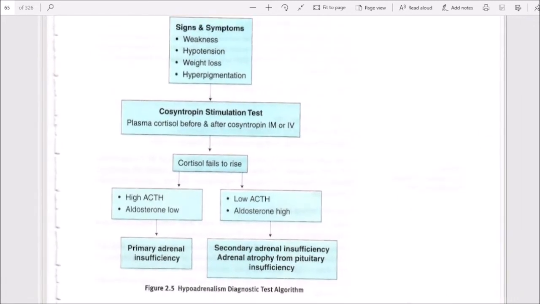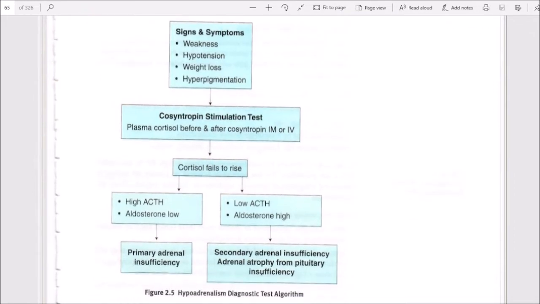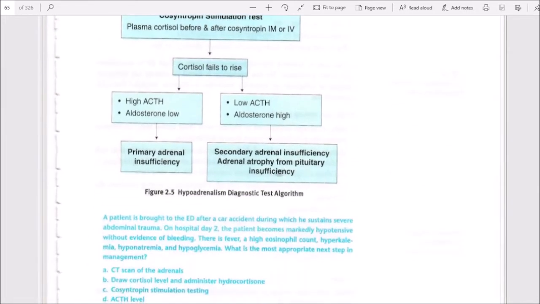Figure 2.5, Hypoadrenalism Diagnostic Algorithm. The patient will come with symptoms of weakness, hypotension, weight loss, and hyperpigmentation. We do cosyntropin stimulation test. Plasma cortisol before and after cosyntropin intramuscular or IV. Cortisol fails to rise. High ACTH and aldosterone is low: primary adrenal insufficiency. If low ACTH and aldosterone is high: secondary adrenal insufficiency, adrenal atrophy from pituitary insufficiency.